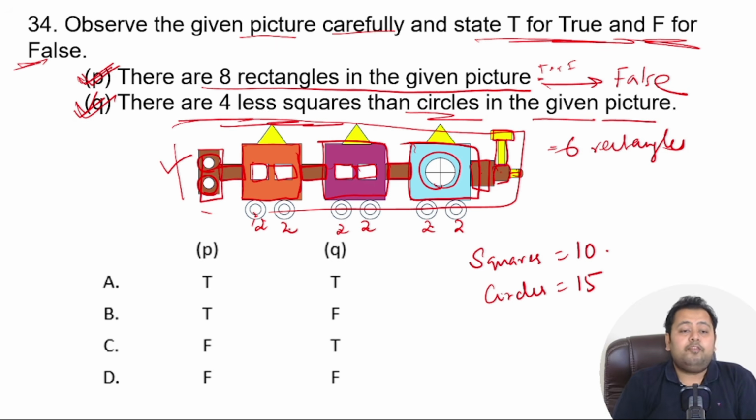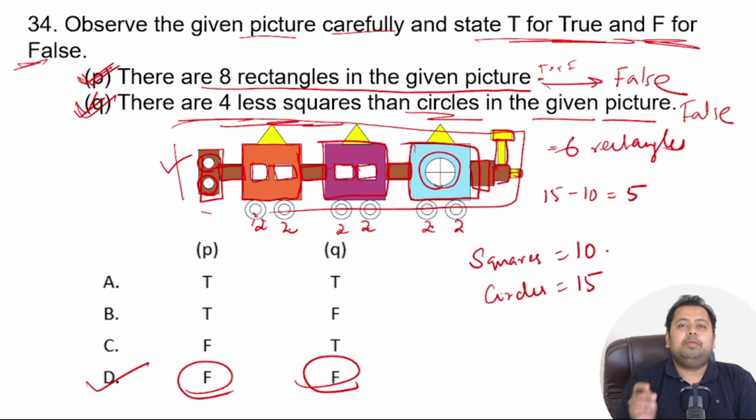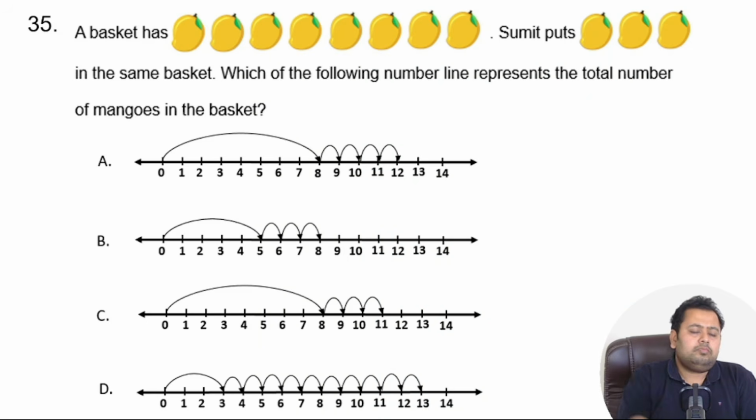What it says is there are 4 less squares than circles. If you subtract 15 minus 10, it comes out to be 5. So there are actually 5 less squares than circles. So this also comes out to be false. So option number D is the correct answer. P and Q, both the statements are false. I hope you have got it correct. If you have got it correct, give yourself a star and we move ahead to the next question.